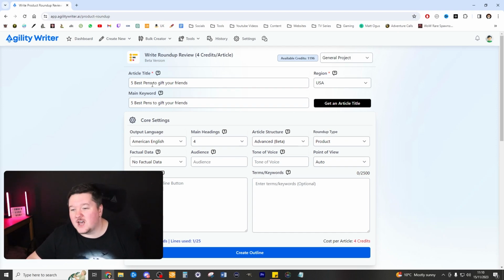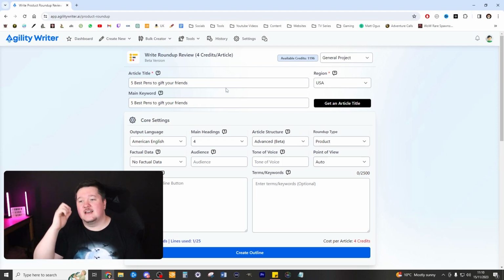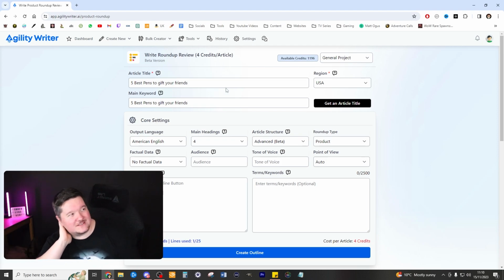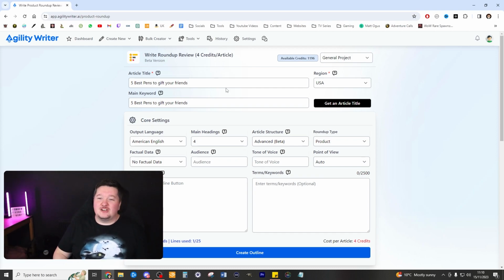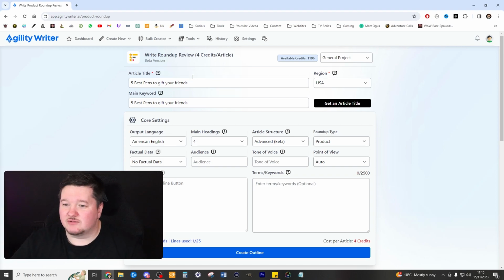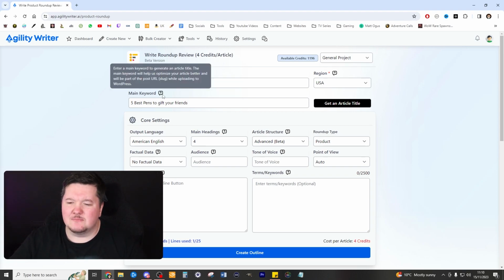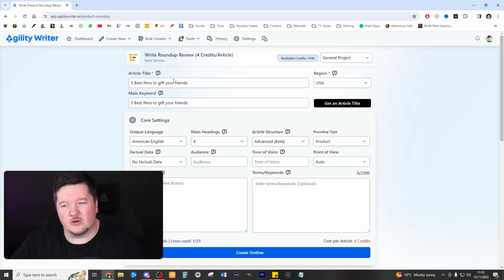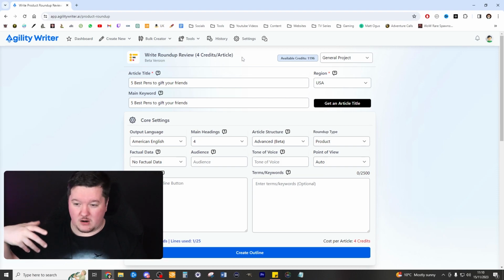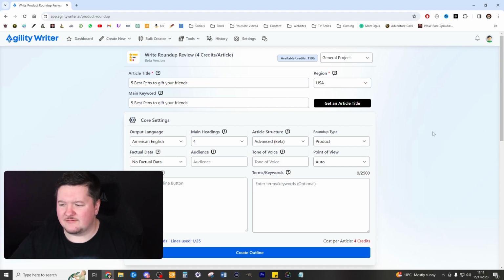So I've gone for 5 best pens to gift your friends. And I might even call this Christmas. Do I want to call it Christmas? No. Maybe I do. Maybe I do want to go that specific. I can always change that later on. For now, let's keep it simple, because I think the more you complicate this, the more difficulty you're going to get. Now, bear in mind, this is 4 credits per article because they are a lot more in depth. They do require a lot more research and everything like that.